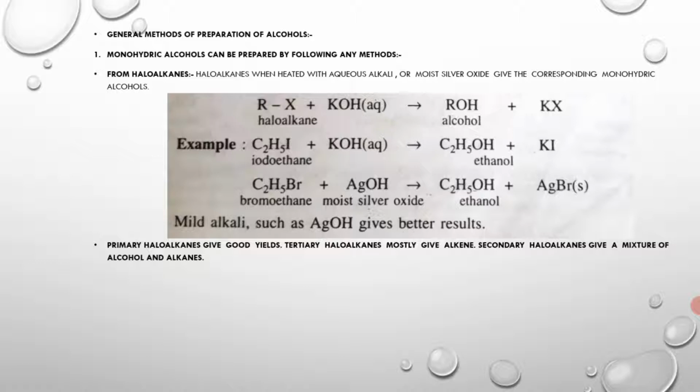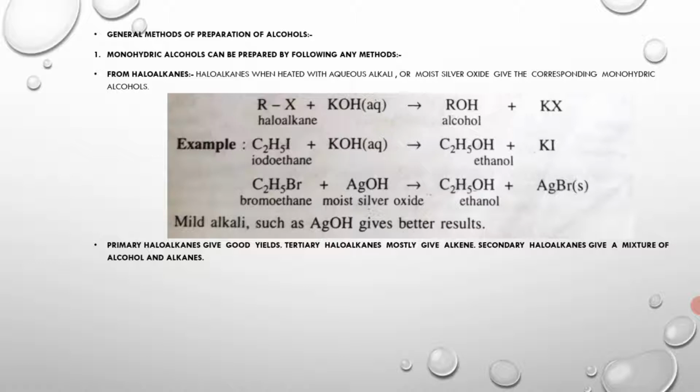As we know, haloalkanes, when heated with aqueous alkali or moist silver oxide, give the corresponding monohydric alcohols. The general formula is RX, that is haloalkane, plus aqueous KOH, that is alkali, when heated, gives alcohol, that is ROH, plus KX, that is potassium halide.